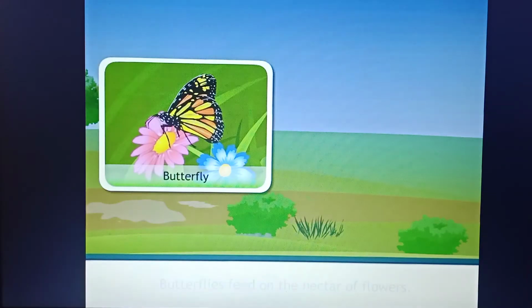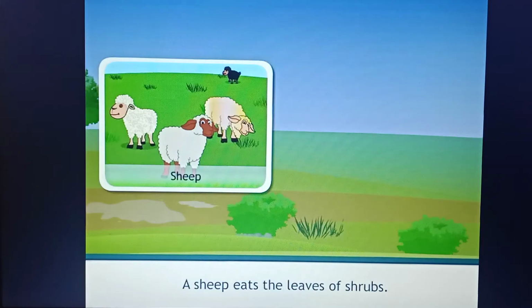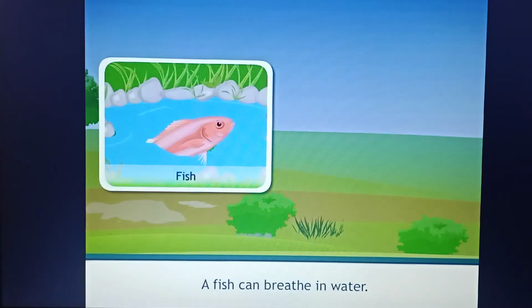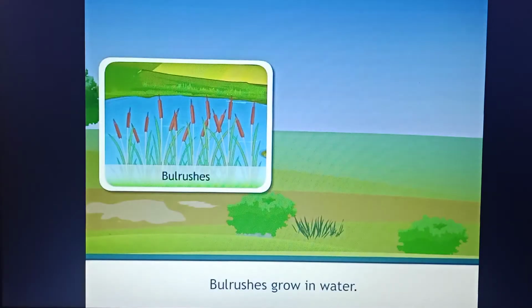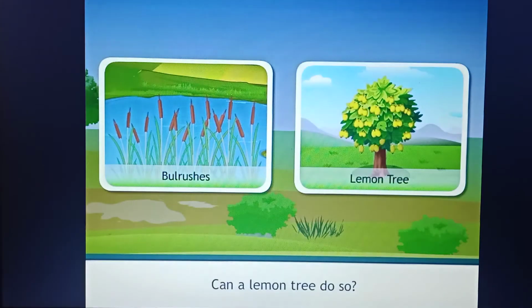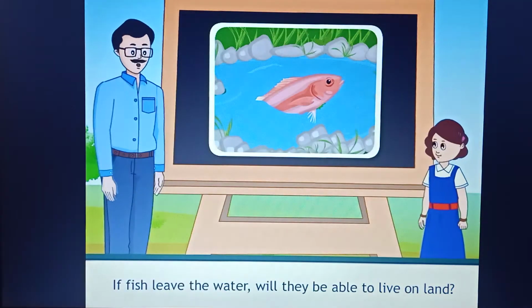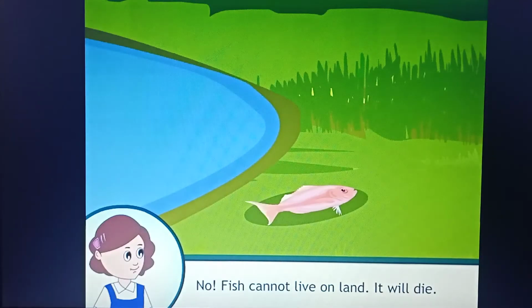Think about it. Butterflies feed on the nectar of flowers. Can a frog do the same? A sheep eats the leaves of shrubs. Can a tiger do the same? A fish can breathe in water. But can a pigeon do that? Bulrushes grow in water. Can a lemon tree do so? Can you tell? If fish leave the water, will they be able to live on land? No, fish cannot live on land. It will die.